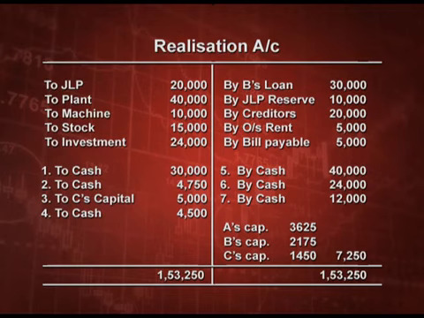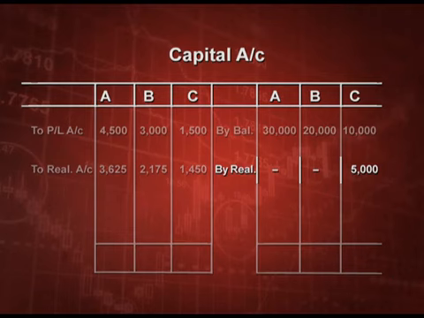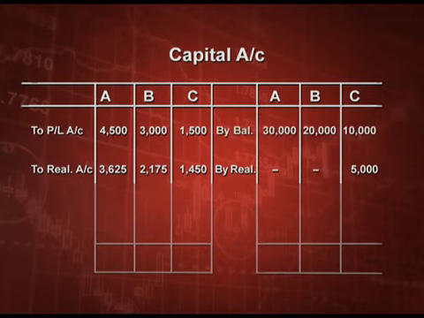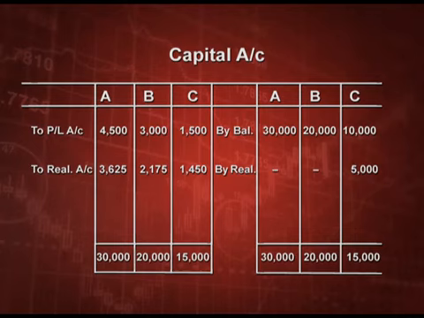Now, this loss will be transferred to capital account debit side. As you can see, this loss comes on the debit side, and this P&L debit balance also comes on the debit side, and the capital given in the balance sheet liability side comes on the credit side. And now, whatever the balancing figure remains, it will be paid to the partners by cash account by the entry A capital debit, B capital debit, C capital debit to cash, and the balancing figure can be arrived like this.